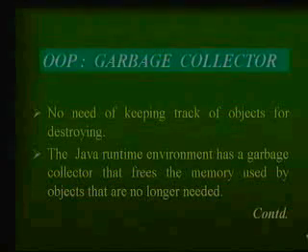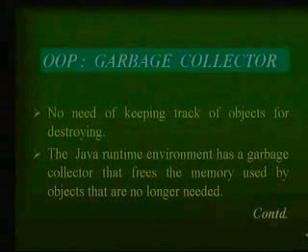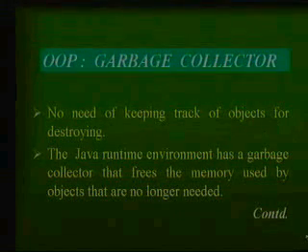The garbage collector always runs at low priority. Your programs always work at high priority, so there is no way you will know that the garbage collector is trying to interfere with your main program, because it is given low priority. It keeps running in the background.